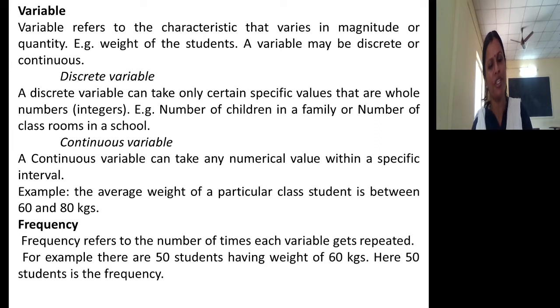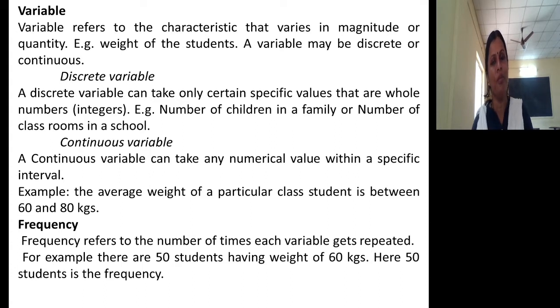That variable which takes any numerical value within a specific interval. So from 60 to 80 kgs, how many students are there, you want to know. So that variable is known as a continuous variable. Try to understand. From 130 centimeters to 180 centimeters, how many students are there in terms of their height? That indicates a continuous variable.